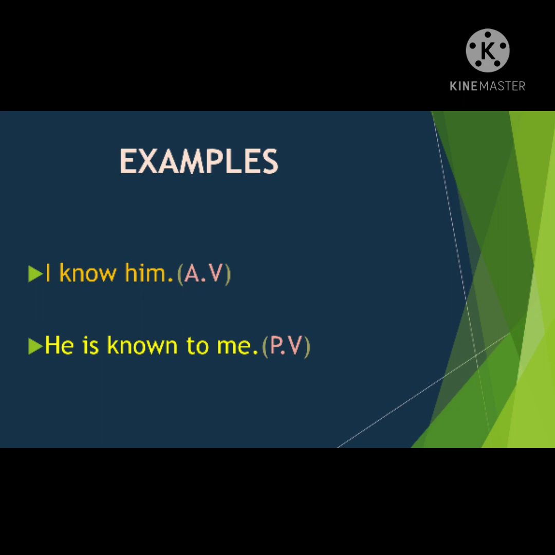Okay. Students, let us see the example here. I know him. I have used the word know here. So here it is in present tense. So I is the subject, know is the verb and him is the object. So now how are you going to change it? He is known to me. He is known to me. I have used to. I didn't use by here. I have used to. Now let us see the next rule.